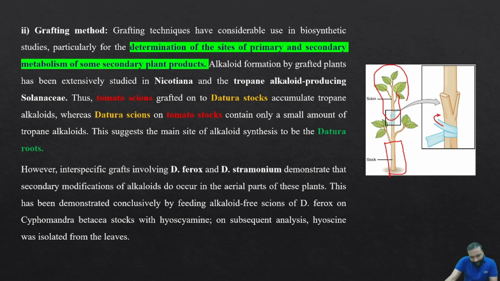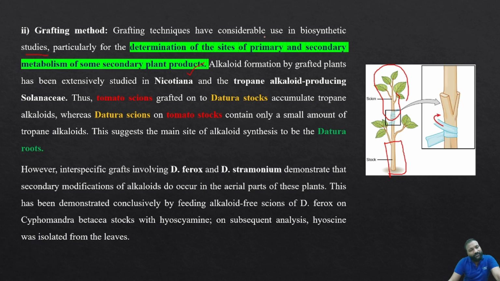How can the grafting method investigate biogenetic studies? Grafting techniques have considerable use in biosynthetic studies, particularly for the determination of the site of both primary and secondary metabolism of some secondary plant products.